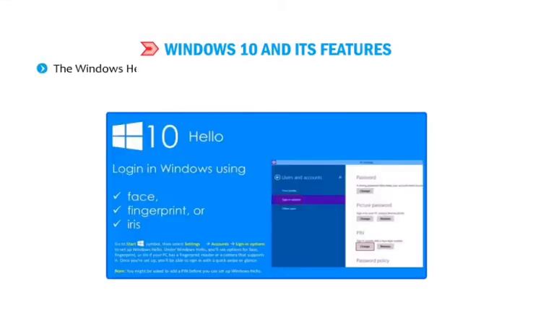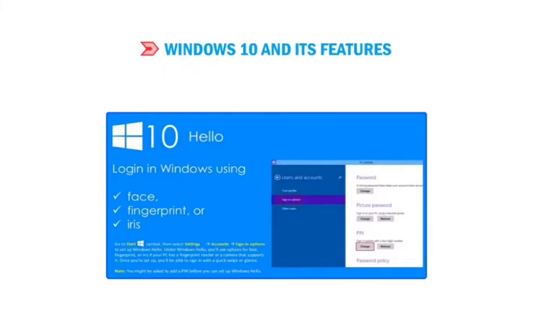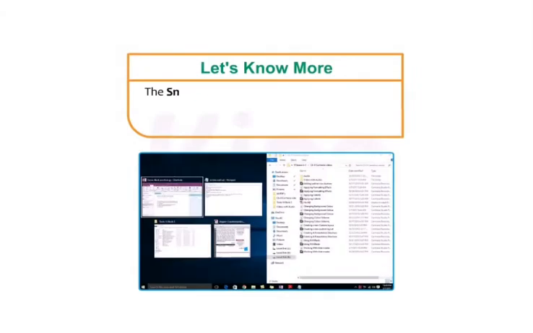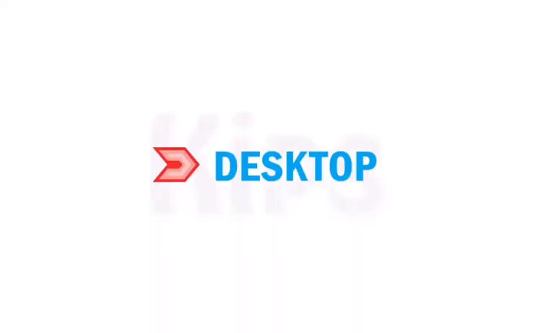The Windows Hello feature allows you to access your computer by showing your face, fingerprints, or iris. It provides extra security to your system. Students, let's know more. The Snap feature allows you to drag and drop a window to a corner of the screen, thereby making space for other applications' desktop.